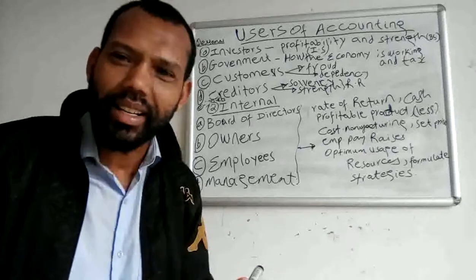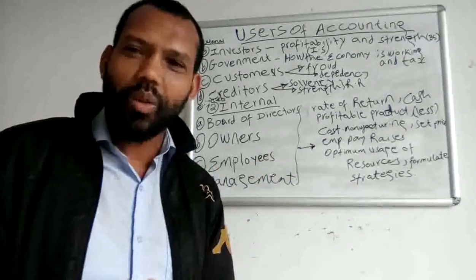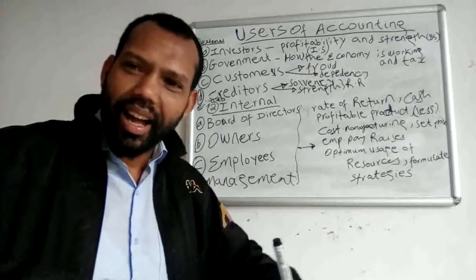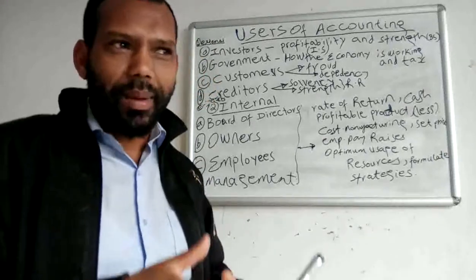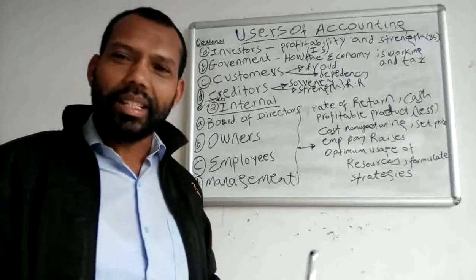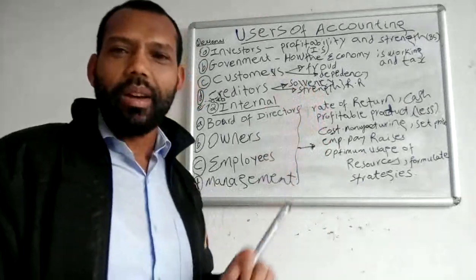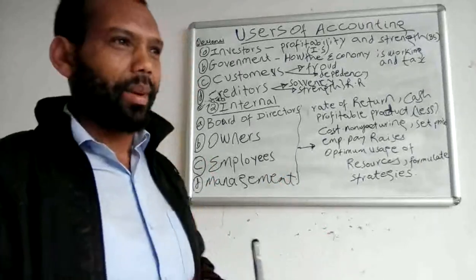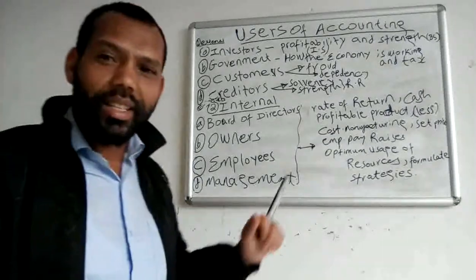Internal users are those who are involved in the daily operation of the organization. They are part of the management of that specific organization, but they demand some sorts of accounting information for their own specific decision-making purpose. Let us see each one by one.